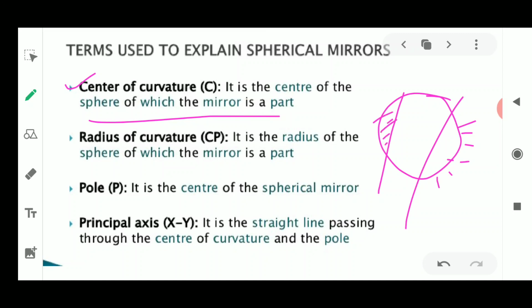So the center of curvature is the center of the sphere from which a mirror is a part. If you are cutting the mirror, it is the center point of the spherical surface from where it is being cut.